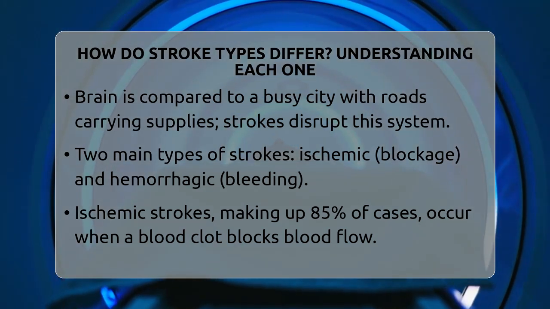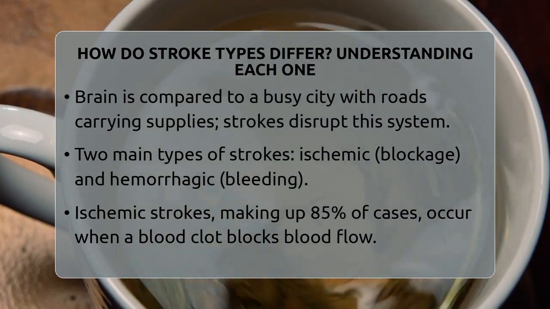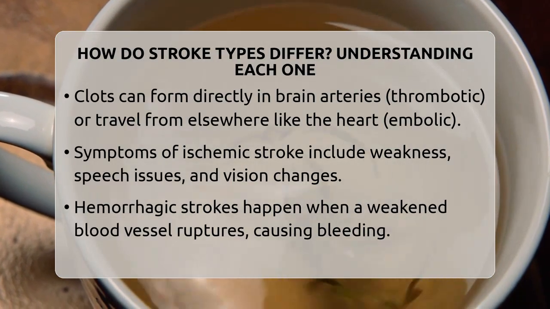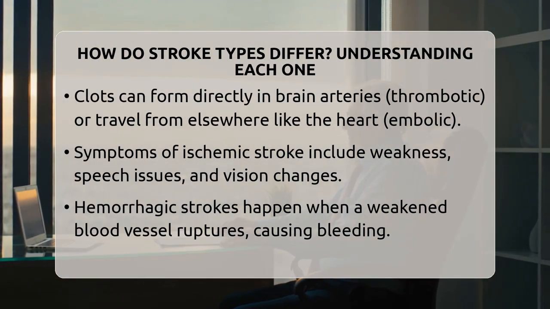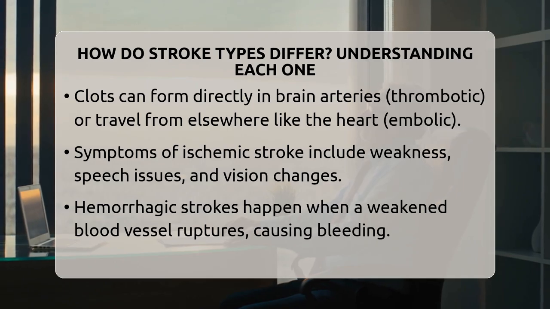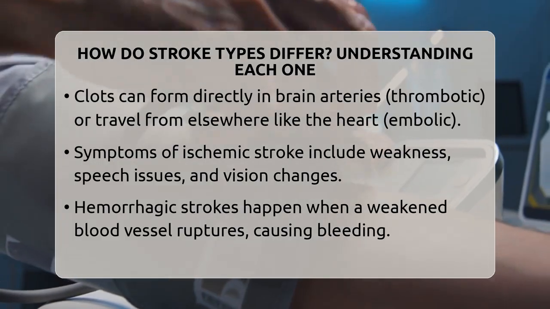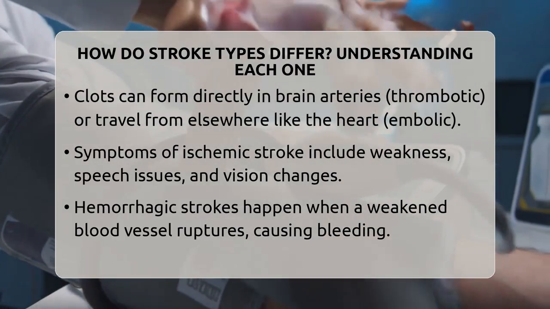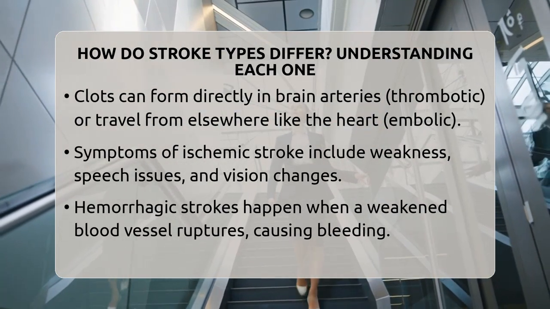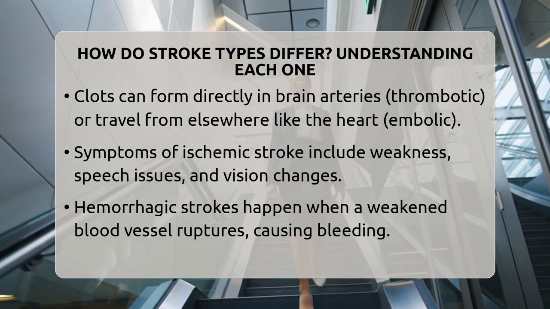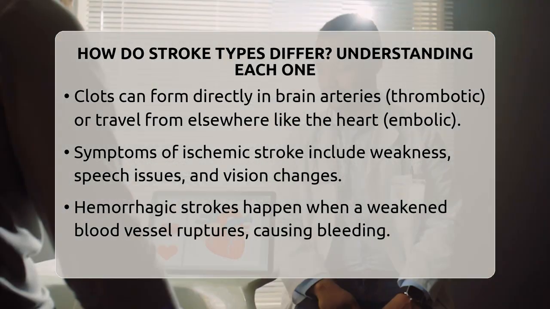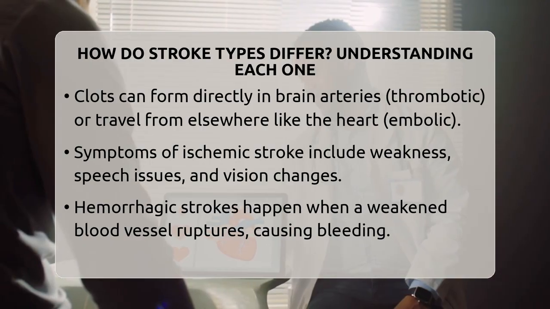This travel of a clot from one part of the body to the brain is similar to a car accident caused by a vehicle that suddenly appears out of nowhere. Because blood flow is blocked, the affected brain area can't get the oxygen and nutrients it needs, leading to symptoms like weakness, speech problems, or vision changes. Quick treatment to dissolve or remove the clot is crucial to limit brain damage.